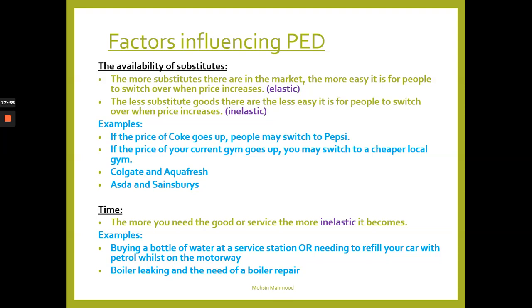Again, if you've got a boiler leak and you need to repair your boiler ASAP, price becomes inelastic. Okay, no matter how much that boiler repair person quotes you, you're more than likely just going to go with it. You might make a couple of phone calls, but you probably won't have time to sit around and really research the cheapest option or read up on it. You'll probably just go onto Google, type in boiler repair in your local area, call up the first number, or the first two, and just get them to come down ASAP.